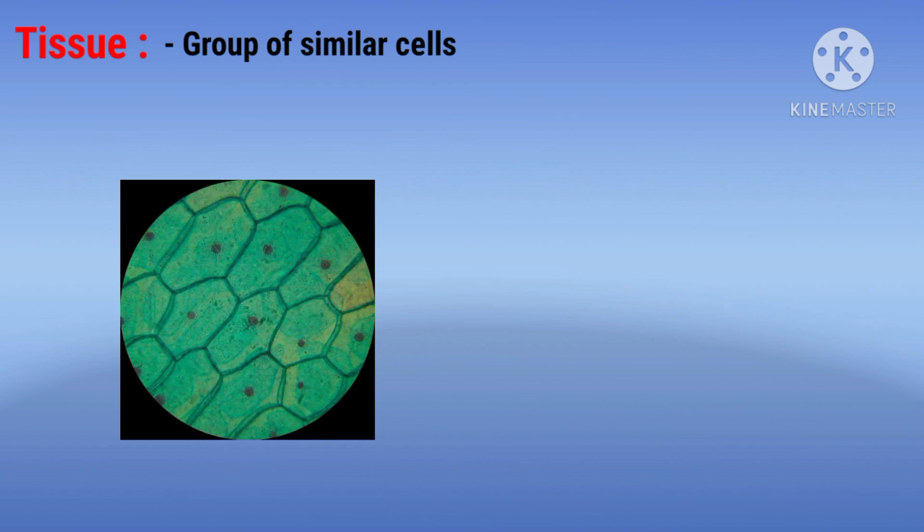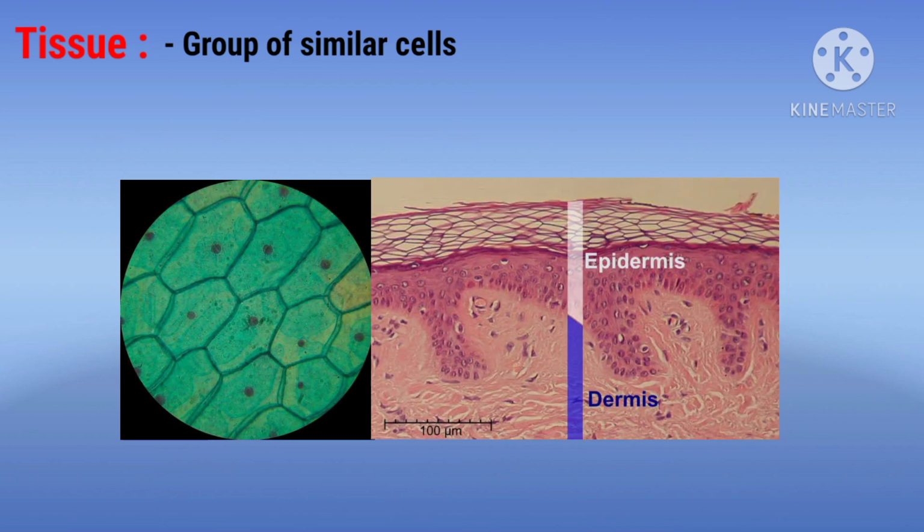Next is tissues. Cells are grouped to perform similar functions. Such groups of similar cells are called tissues. If we observe a potato peel under a microscope, we can see the cells that are arranged end to end forming a thin layer. This layer is called the epidermis, which is the outermost protective part of the stem, root, leaf or a fruit.